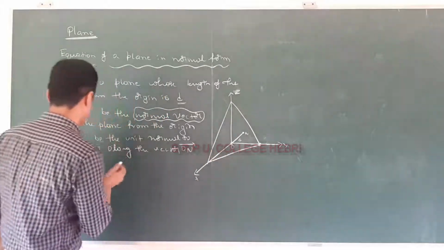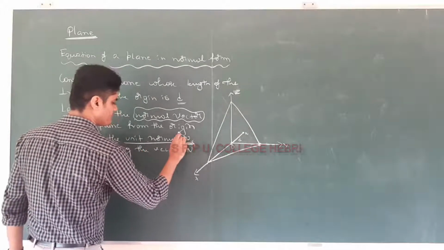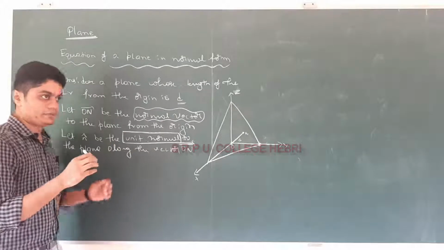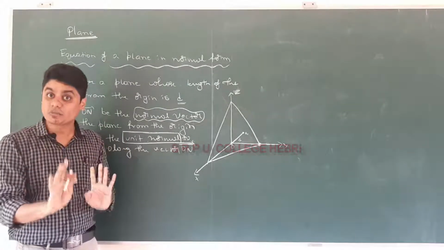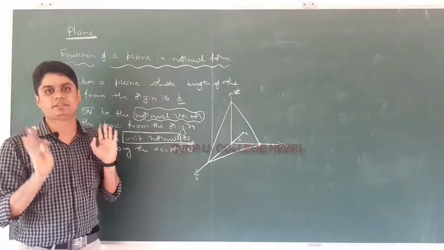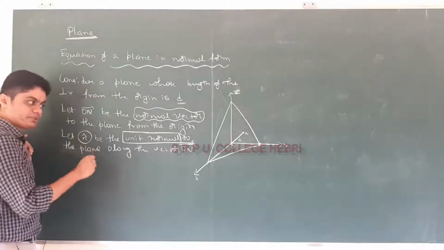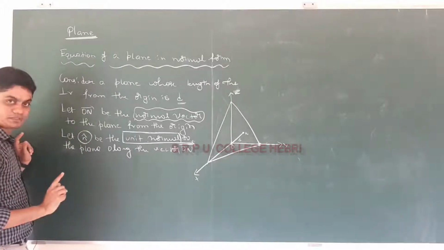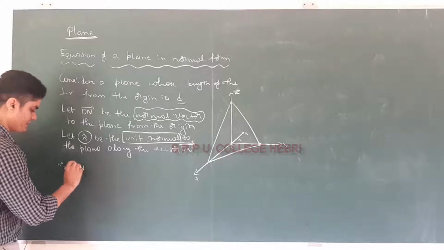It is a normal vector as well as having magnitude 1, that is, a vector perpendicular to the plane with magnitude equal to 1. A normal vector is only perpendicular to the plane, its magnitude need not be 1. A unit normal is perpendicular to the plane as well as having magnitude 1. Is that understood?